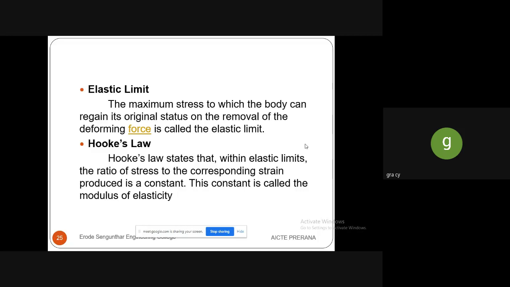The elastic limit relationship was derived by Hooke, hence it is called Hooke's law. It states that within the elastic limit, the ratio of the stress to the corresponding strain produced is a constant. So stress to strain is the ratio, and that ratio we call Young's modulus or modulus of elasticity. It is always expressed in Newton per mm square. According to Hooke's law, the stress is directly proportional to the strain, but only within the elastic limit. It should not go beyond the elastic limit. Hence it is called the modulus of elasticity or Young's modulus.